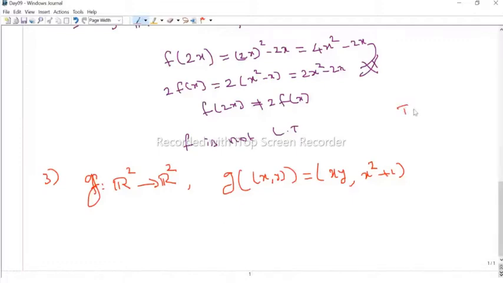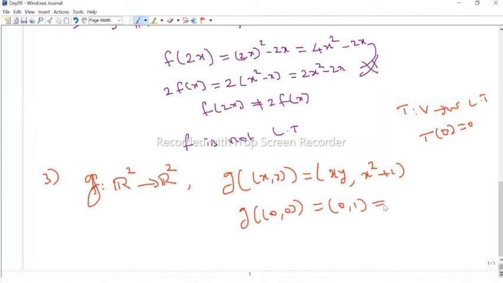Suppose T is a linear transformation from V to W. Then this T should take 0 to 0. So this is the first condition we have to check. But here, what is g of 0 comma 0? Substitute x equal to 0, y equal to 0, we get 0 comma 1. But this is not equal to 0 comma 0. Therefore, g is not a linear transformation.